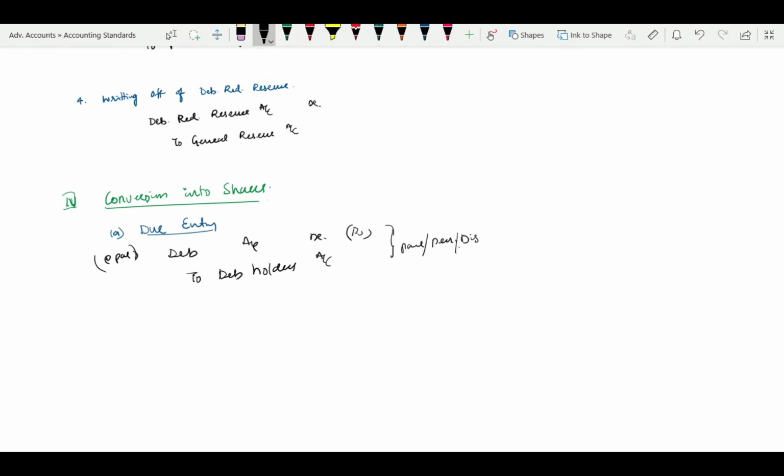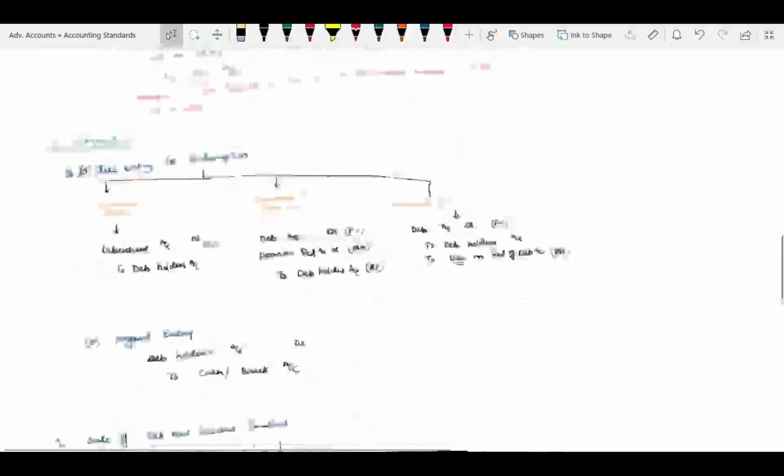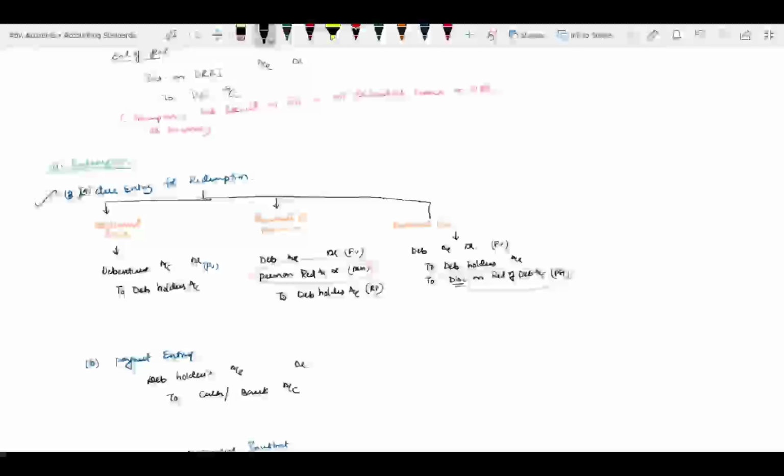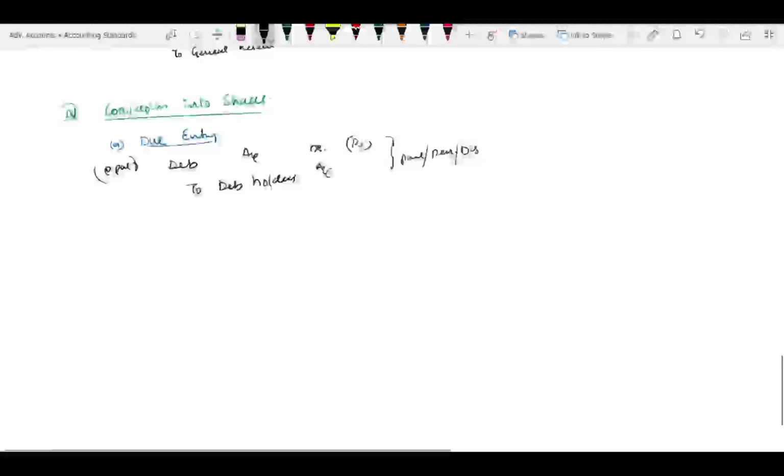Debentures are redeemed at par, not by allotment of shares. Here I am saying that for debenture holders, I am going to pay whatever the face value is. That alone I am going to repay. Suppose you are redeeming at premium, then including premium, debenture holders will get the amount. Whether it is redeemed at par, premium or discount, these three entries will hold good.